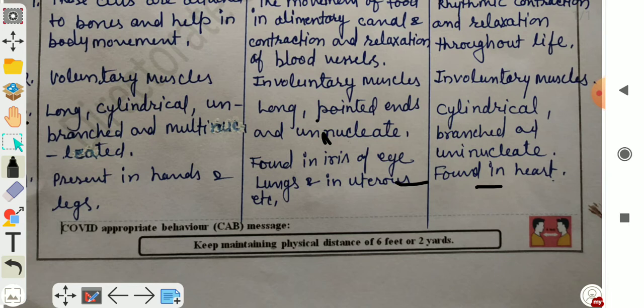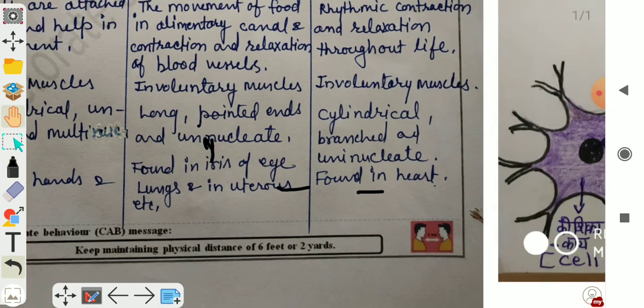So these are the differences among the different types of muscular tissues present in the muscle. So you can sketch the diagram of these three in this way.